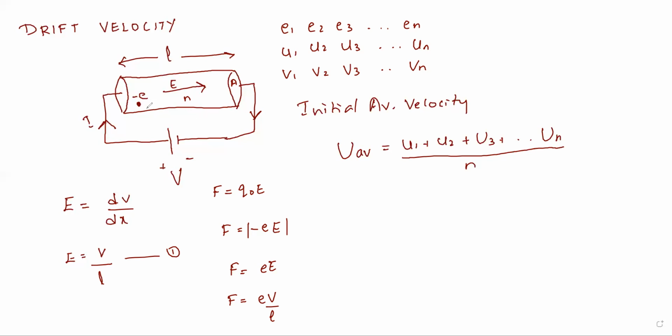Similarly, before the electrons start their movement, the initial average velocity will be 0. Therefore, UAV will be 0. So let us call this equation 2. This will be 0 because they are in random motion. They are still getting ready, preparing themselves to move. So therefore, the average velocity will be 0.